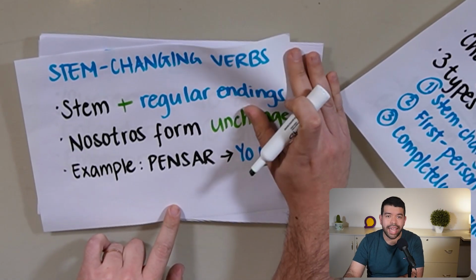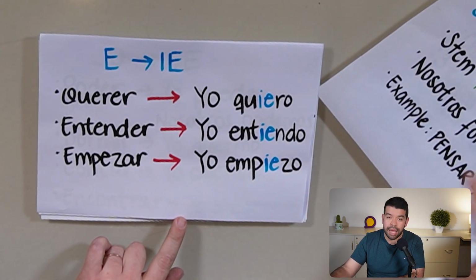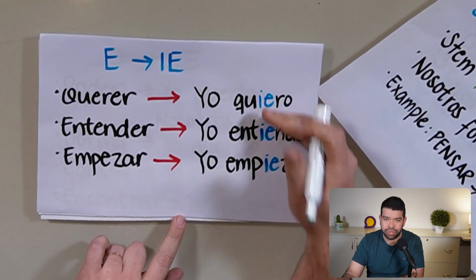As easy as that. And hey, did you notice that? Nosotros pensamos, not piensamos, alright? No, I didn't make a mistake. Irregular verbs with a stem change actually don't change it when using the pronoun nosotros.